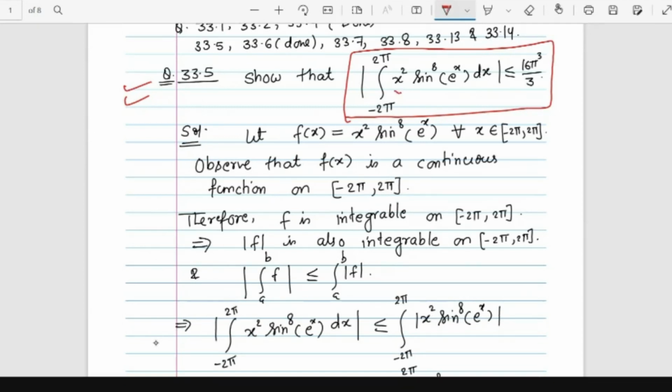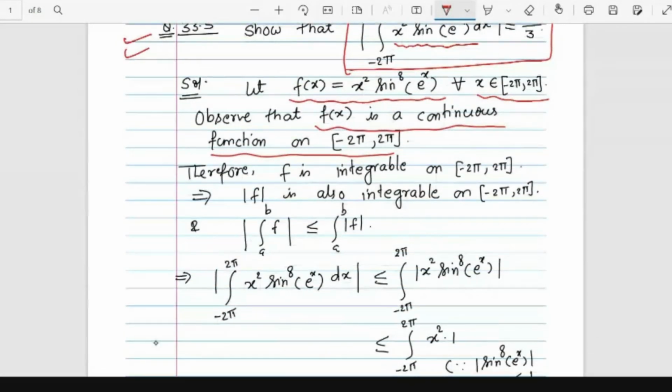So what is my function? x square sine raised to power 8 of e raised to power x. So this is my function, and for the domain we are picking minus 2 pi to 2 pi. Observe that f(x) is a continuous function on this. So we have seen in the properties that every continuous function is integrable. So this function will also be integrable, so f is integrable on this interval.